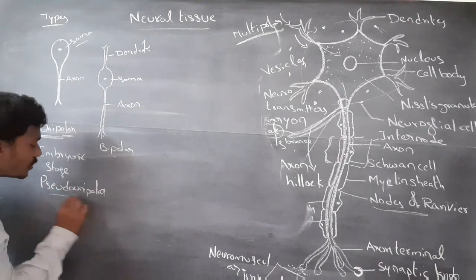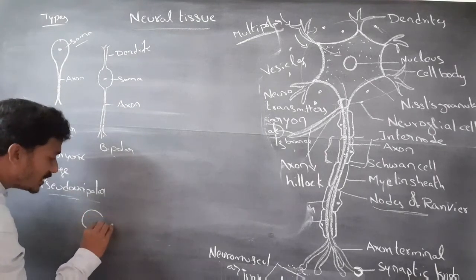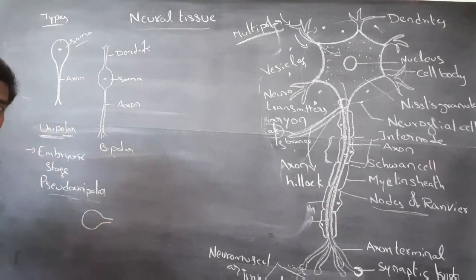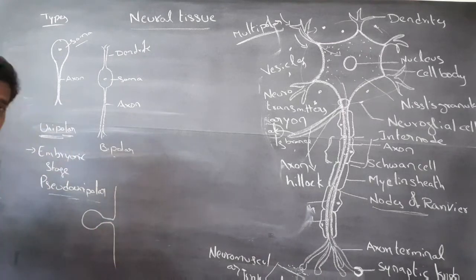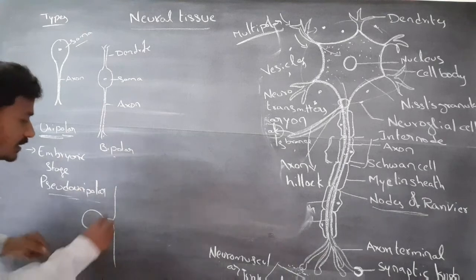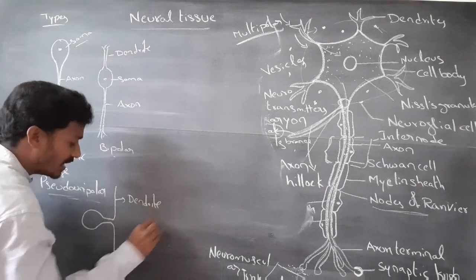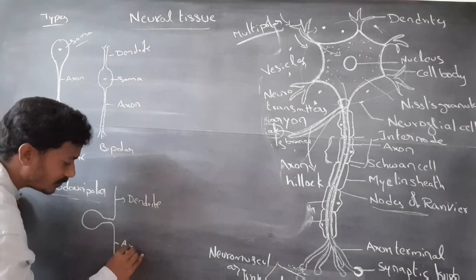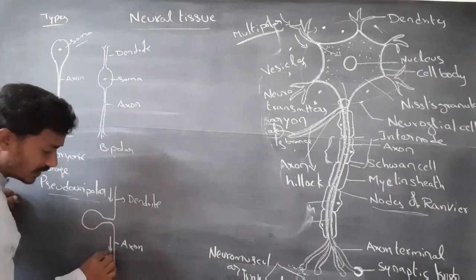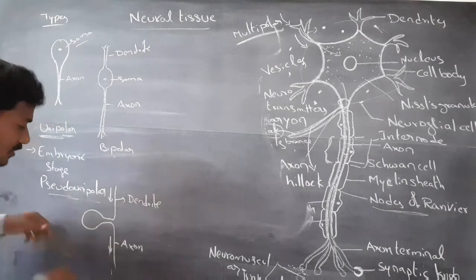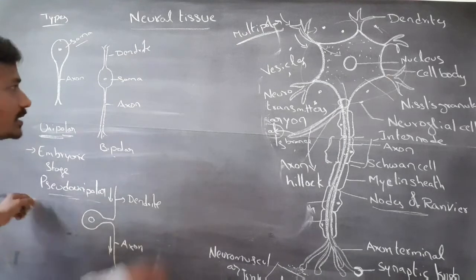Pseudo-unipolar means the cyton gives one axon. This axon divides to form two processes. One process acts as a dendrite and another process acts as an axon. It receives impulses and it transports impulses. So these are called unipolar neurons. These unipolar neurons are present in the